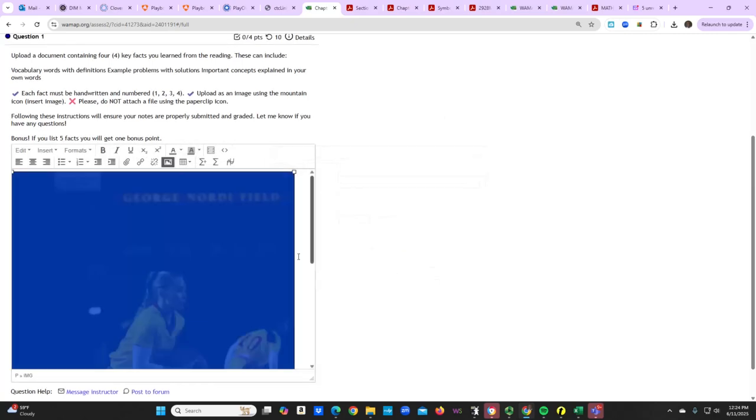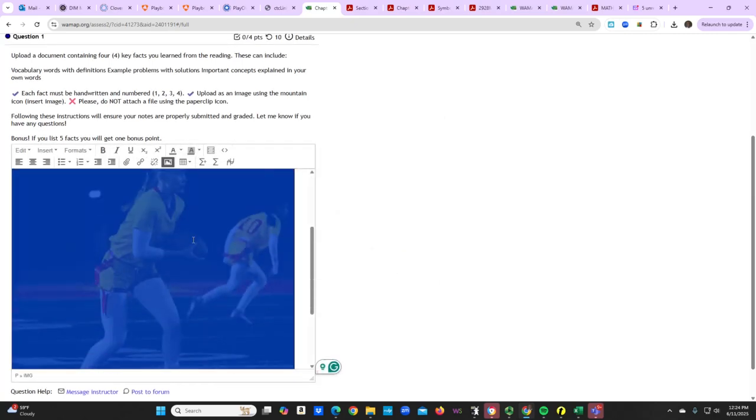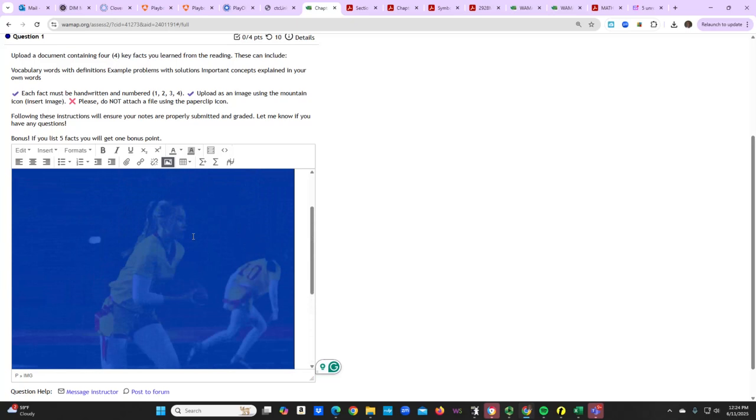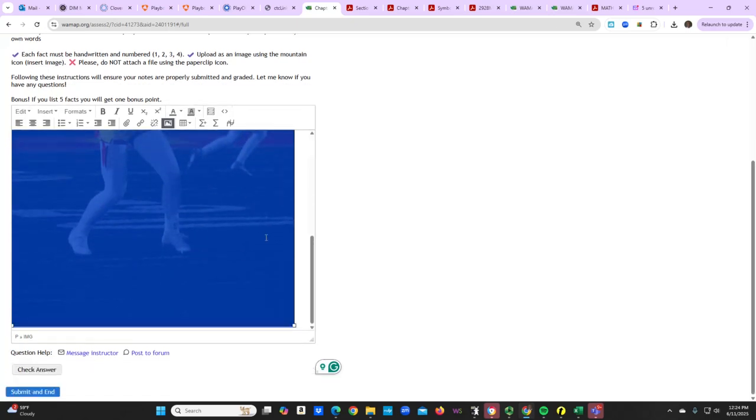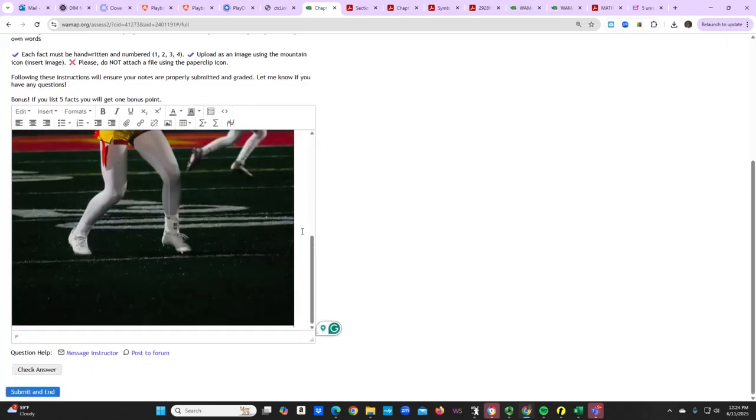And so once you get that picture on there, I got a picture. I'm actually a high school football coach. It's one of my flag football girls. I didn't mean to put her on there, but that's the picture I chose.